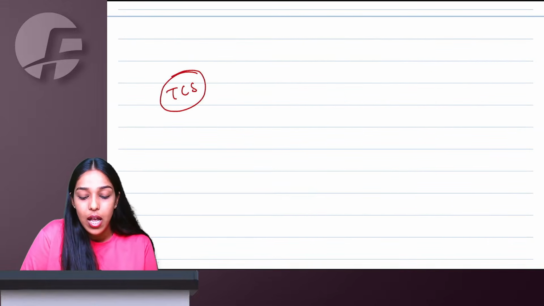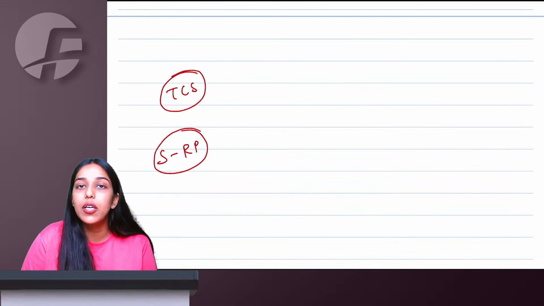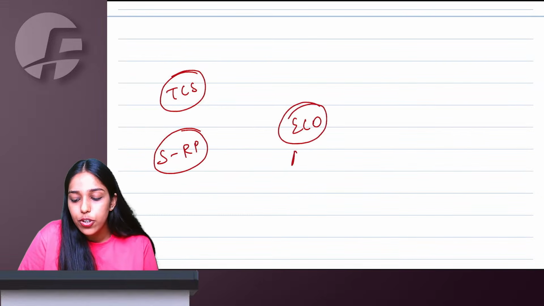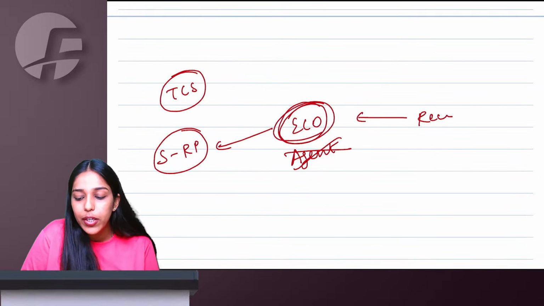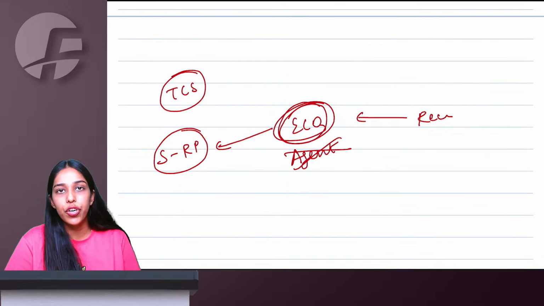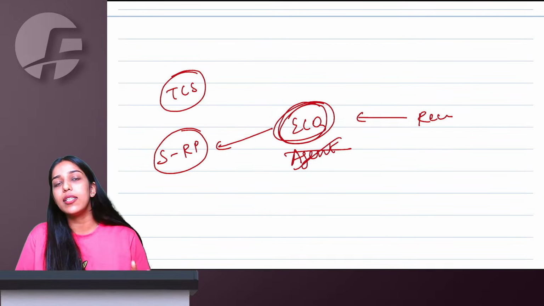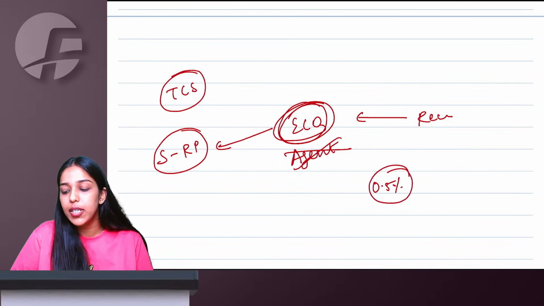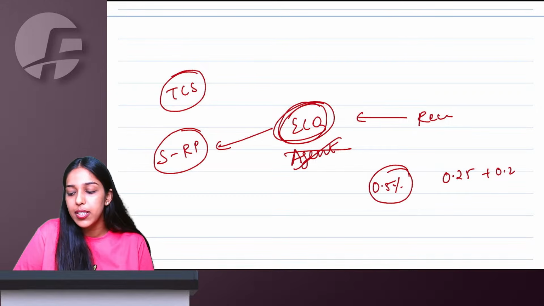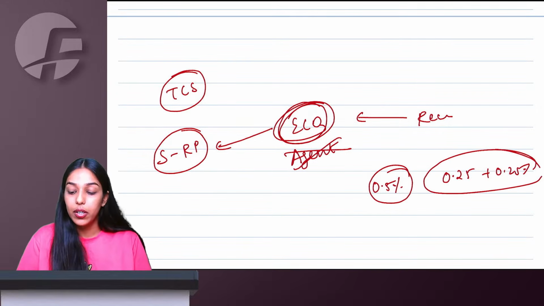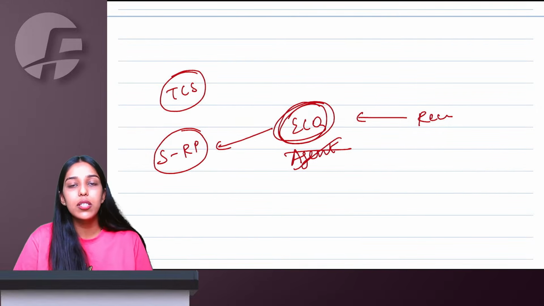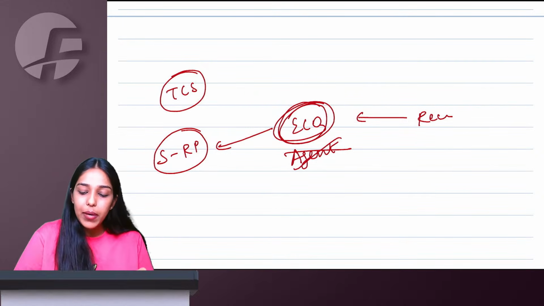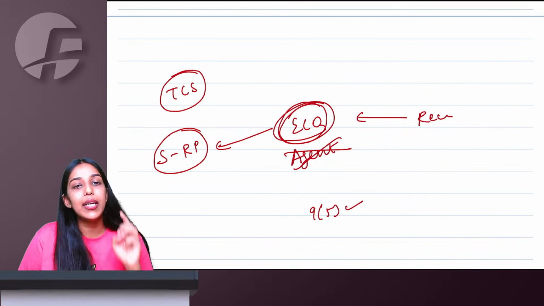Talking about TCS, again, the supplier should be a registered person. The e-commerce operator should not act as agent, and the recipient is forwarding money through the e-commerce operator. There is no threshold limit. Even if a 10 rupee supply is made through the e-commerce operator, TCS will come at the rate of 0.5% total, meaning 0.25 CGST plus SGST total. So the recipient can be registered or unregistered, it doesn't matter. If section 9(5) applies, then you apply 9(5).